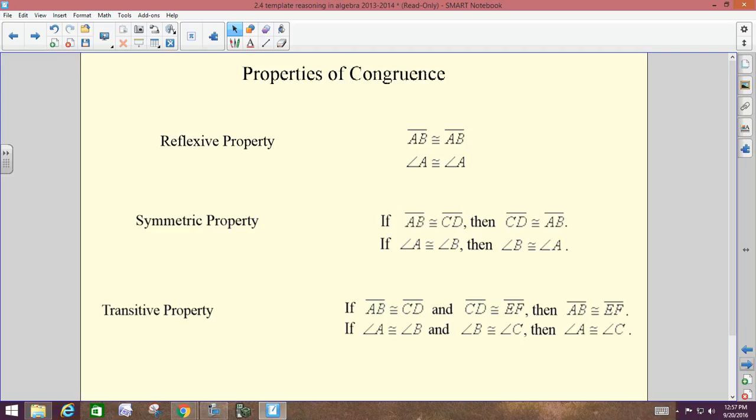The reflexive, symmetric, and transitive properties of congruence work the exact same way as they did in equality. Angle A is congruent to angle A. It's the same angle. It has to equal itself. If angle A is congruent to angle B, then angle B is congruent to angle A. Symmetric property. If angle A is congruent to angle B and B is congruent to C, well, we can just get rid of B and say that A and C are congruent. Capiche? Cool.